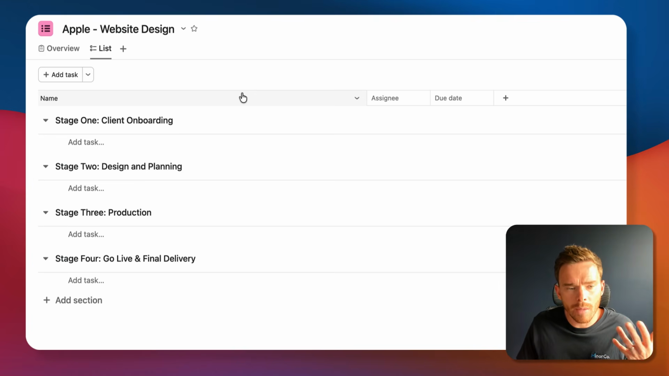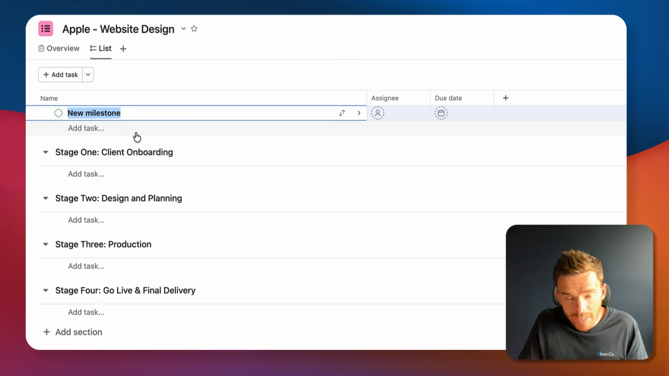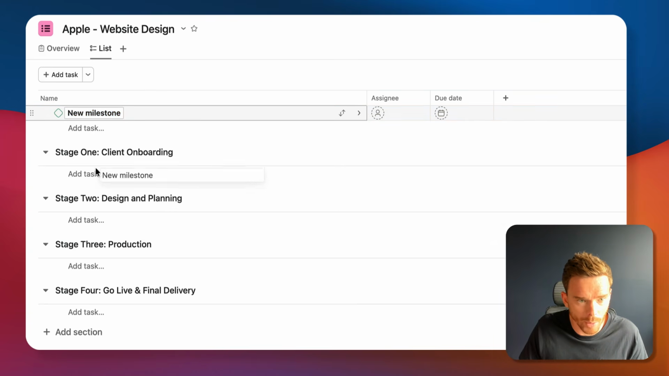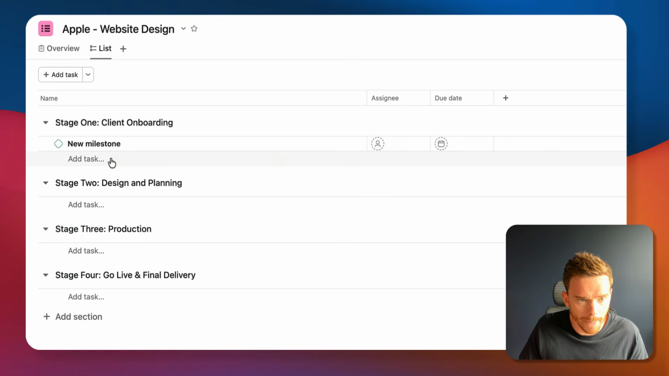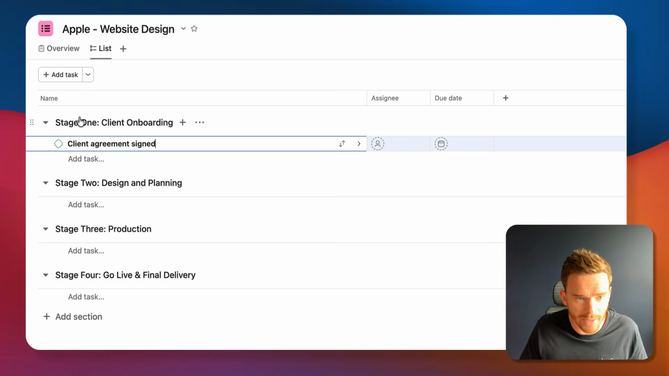Next, I would think about what are the major deliverables of this project, and that's where we can use milestones. Milestones are typically major deliverables or important deadlines. So one major deliverable, let's move this to our onboarding section, would be maybe they sign their agreement. Client agreement signed, we need to get that signed first.